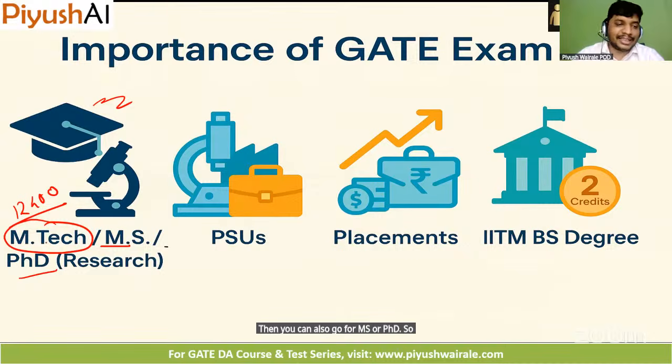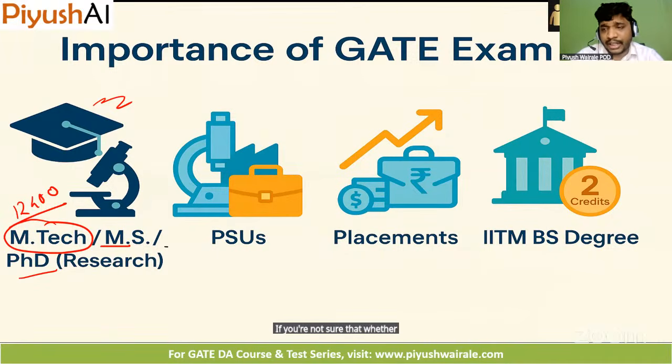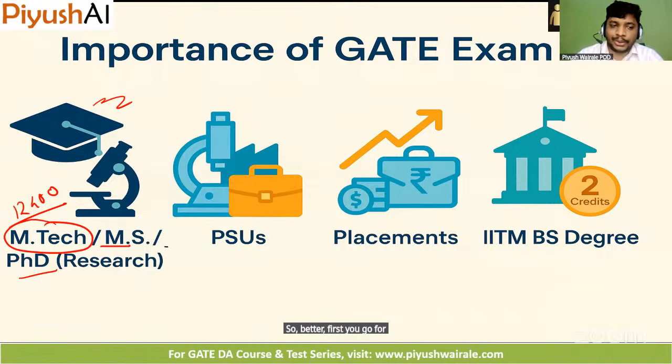So if you are interested in the research part, go for a PhD or MS program. If you are not sure whether you are ready for the research part, PhD is a long-time commitment, right? At least 4 or 5 years you have to give. So better to first go for the MS program. You will get to know about research, right? How it happens, right?